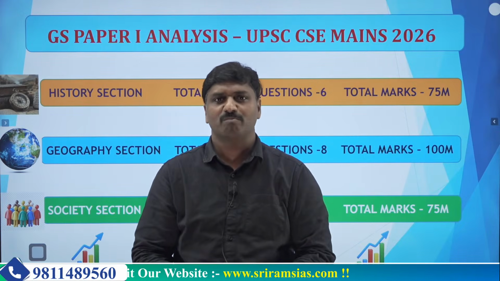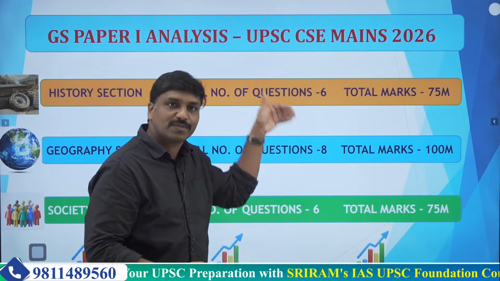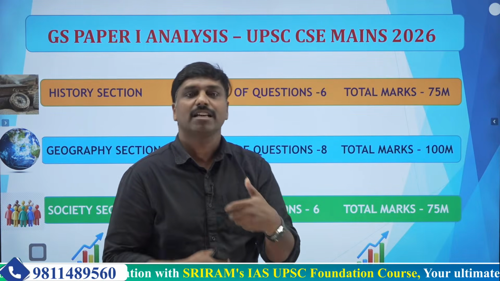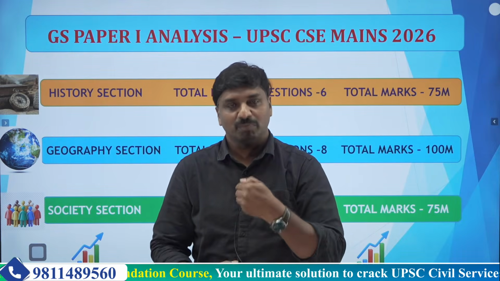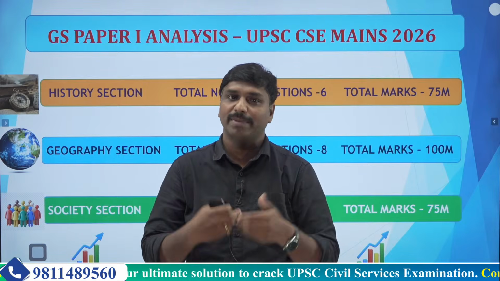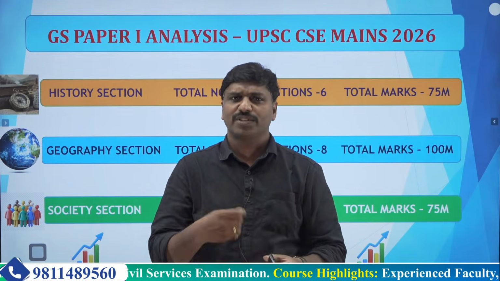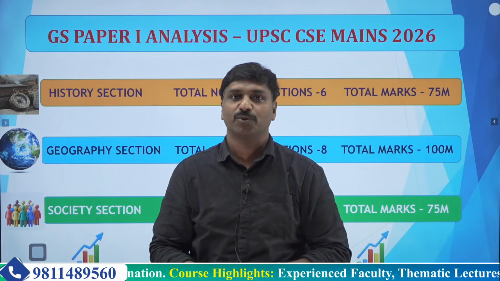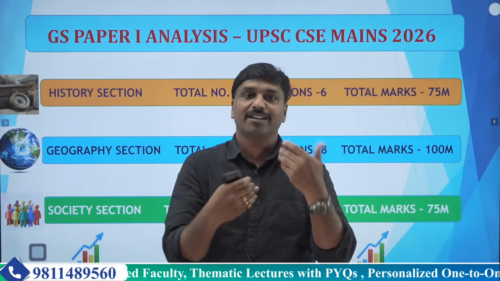In this discussion, we will go through each section and see the nature of the questions and the basic approach, and subject-specific faculties will be coming and explaining the basic approaches. So stay tuned with SRIRAM's IAS YouTube channel for the coming 45 minutes to 1 hour.